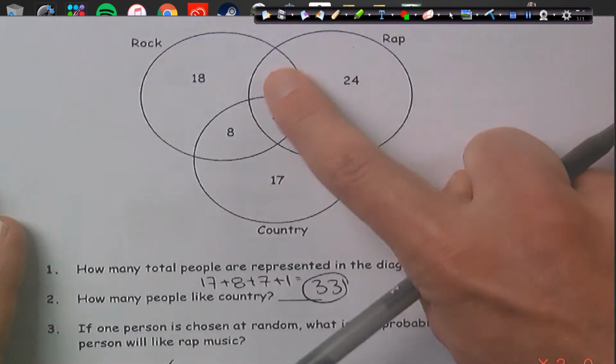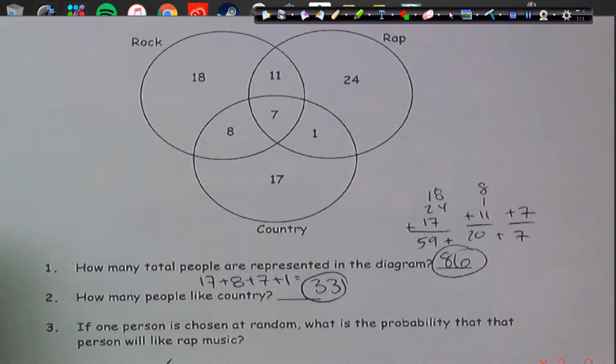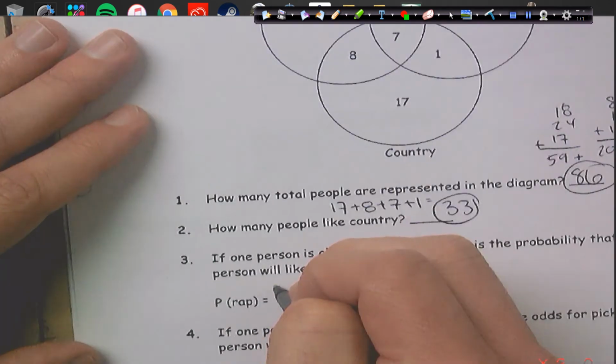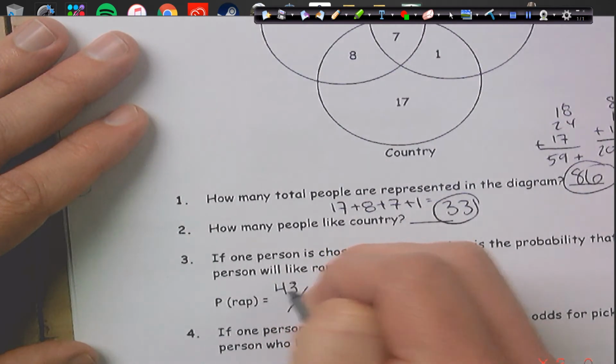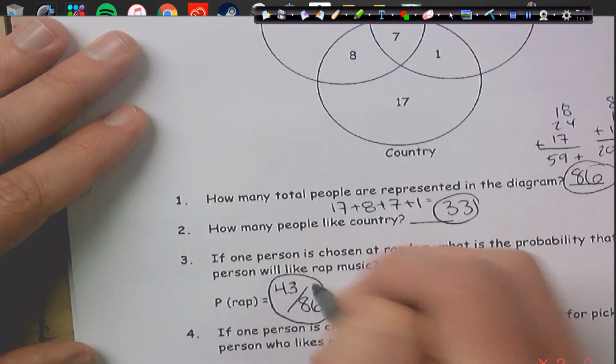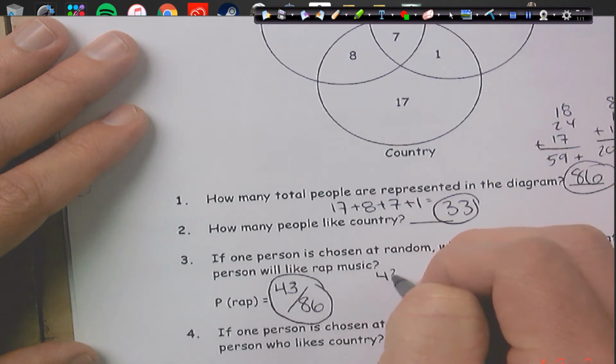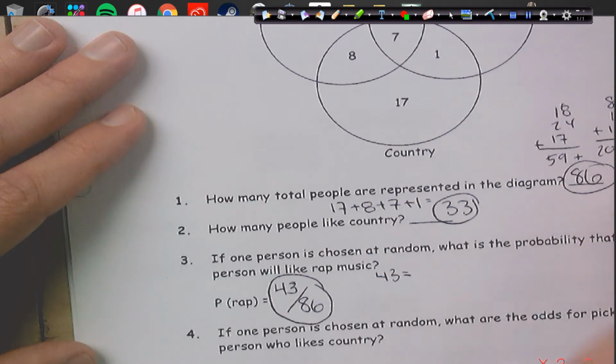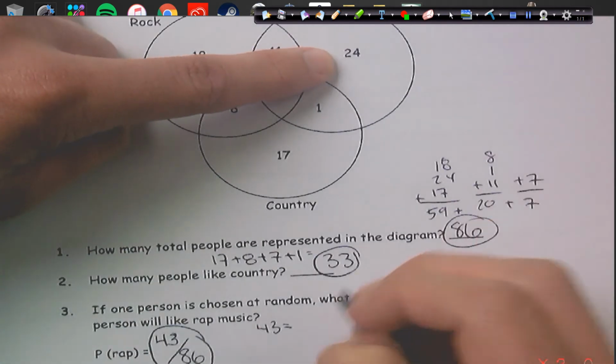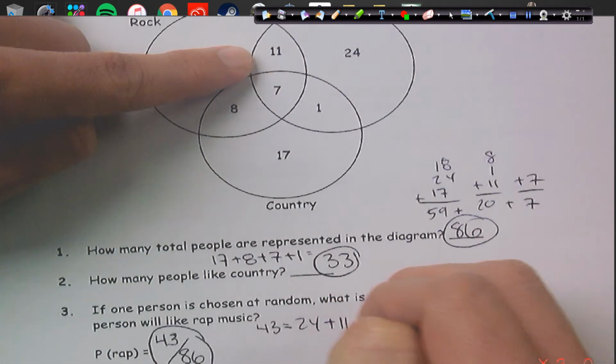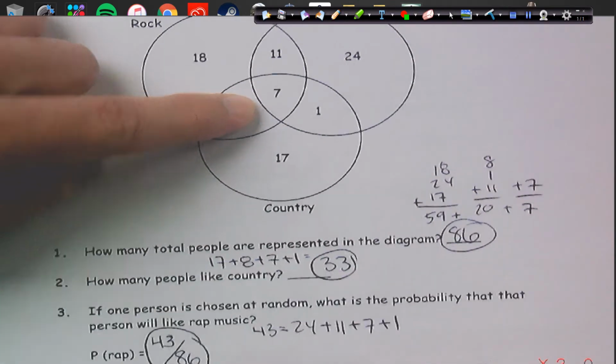So we add up all of this, and we're going to get 43. So 43 people out of 86 like rap. And again, that 43 was because I added those numbers: 24 plus 11 plus 7 plus 1. That's how we came up with 43.